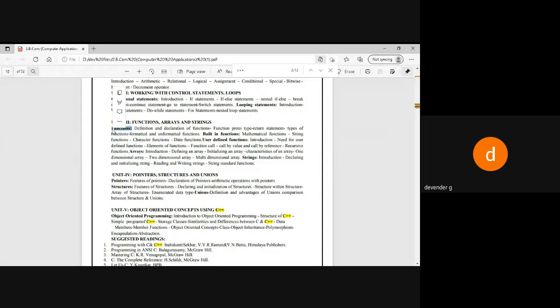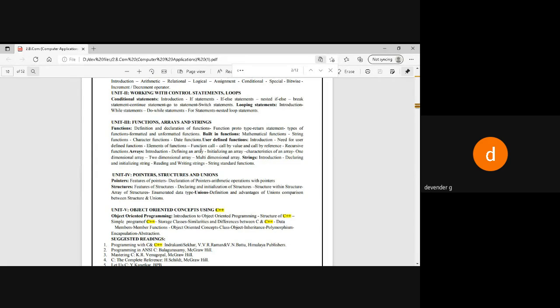Previously we were learning small programs, bigger programs. Now the same program, we are splitting into the form of functions. We are trying to store similar data. We are trying to make huge files. We are reading those files. We are writing new files. Like that, we are going through the third unit. Okay, so this is how we are going to learn about the third unit.